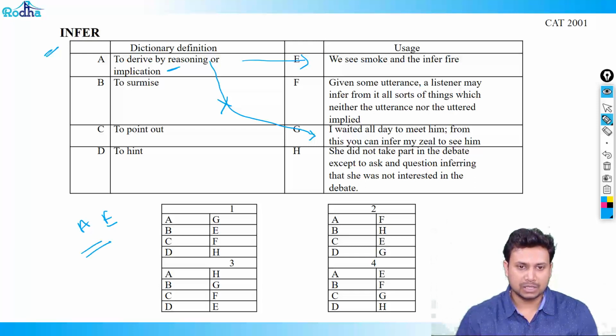AE, how many options are there? This is gone, this is gone, this is gone. This has to be the answer. Let's take one more, B and F. Since we know fourth is the answer: to surmise or to summarize. Given some utterances, a listener may infer from it all sorts of things, which neither the utterance nor the uttered implied. Yes, he might understand. So that's correct, and therefore it's the right answer. Let's move ahead.